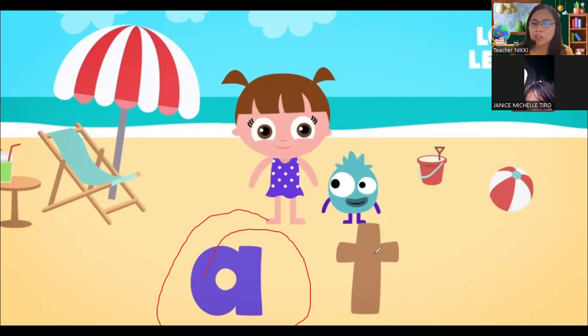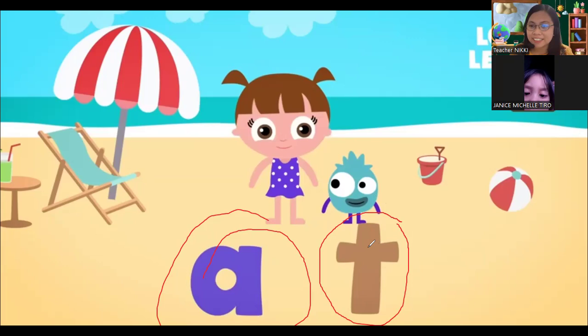How about the second letter? Look at the second letter, this one. What letter is that, Adara? This is letter T. Watch me. Look at my mouth. T. T says T. Okay.